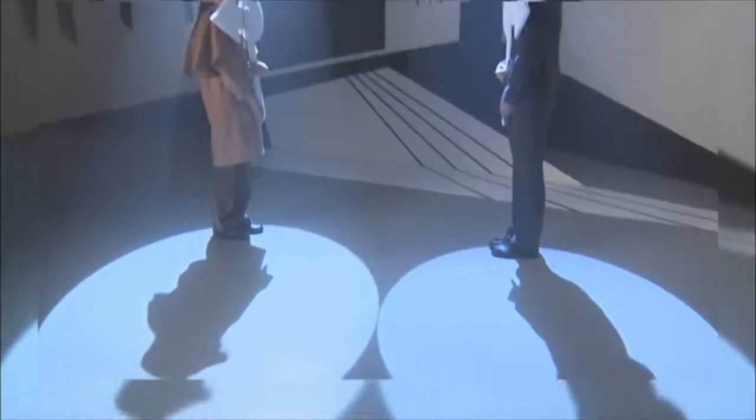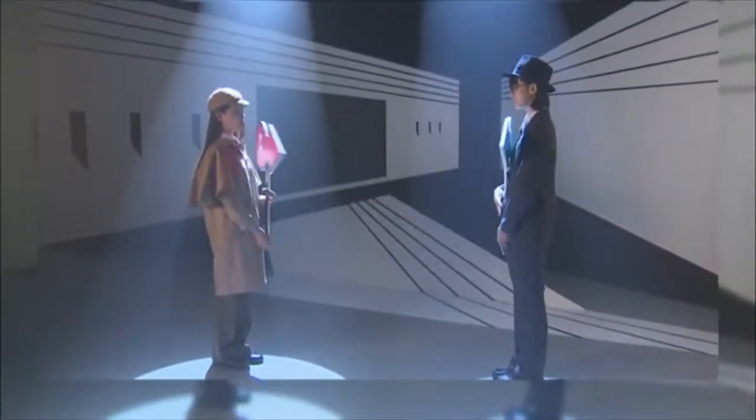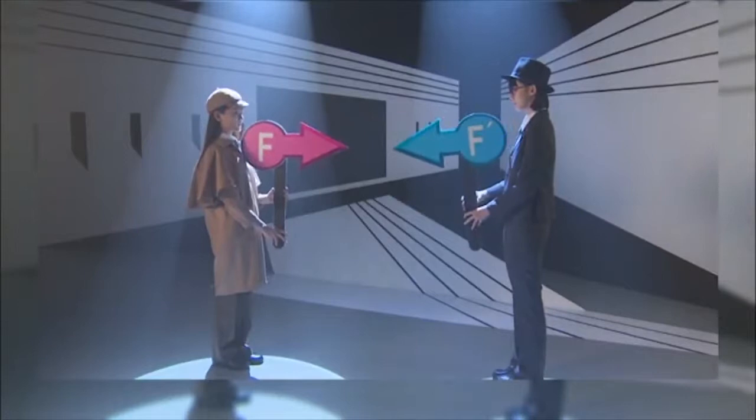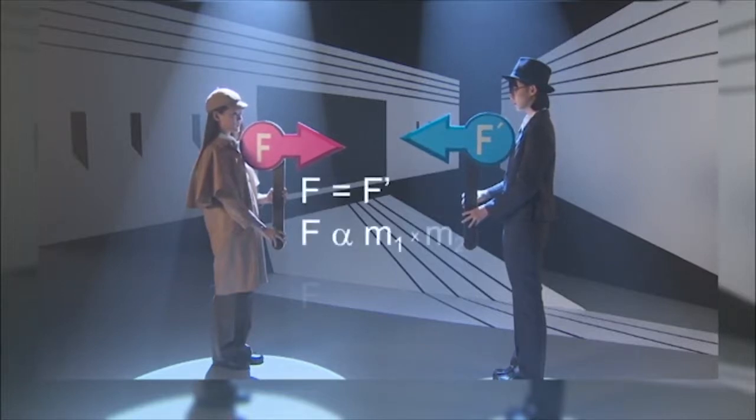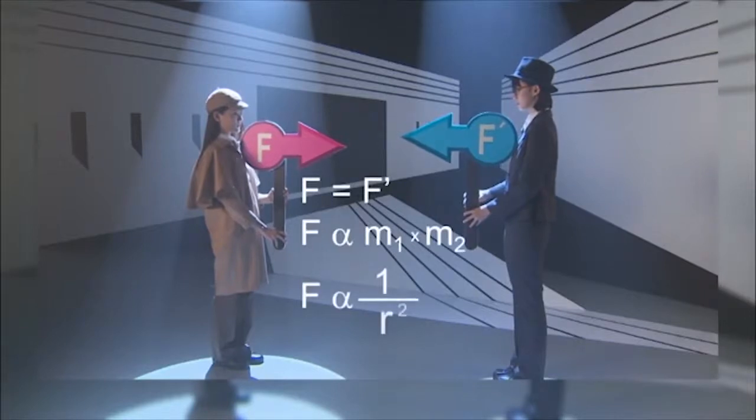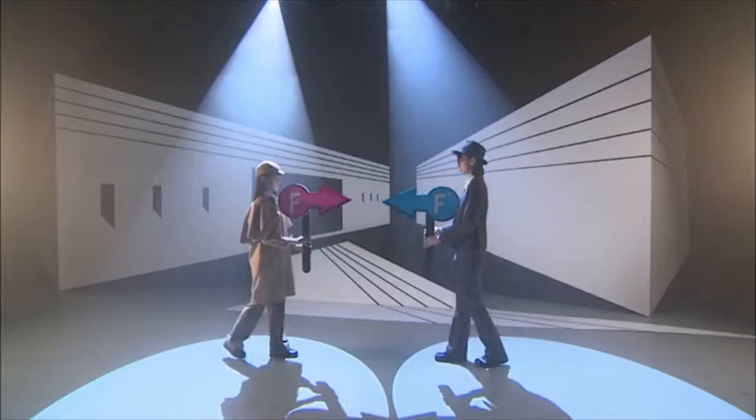If the spatial extent of the object is limited, we can assume that all the mass is concentrated at the center of the object. It is called the point mass. Gravitational force refers to the attraction between objects. It is a kind of action and reaction force. In simple terms, the gravitational force acting on two point masses is directly proportional to the product of the masses, and is inversely proportional to the square of the distance between them.